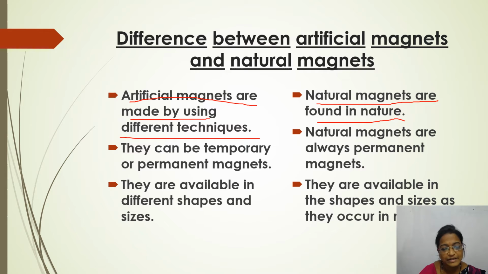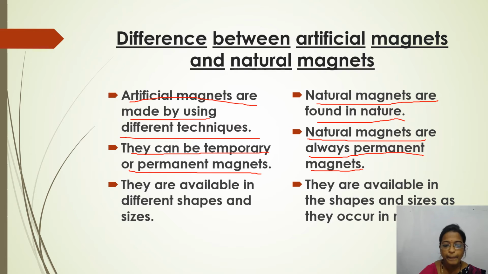These are man-made. Next, artificial magnets can be temporary or permanent magnets, but natural magnets are always permanent magnets. Got it?